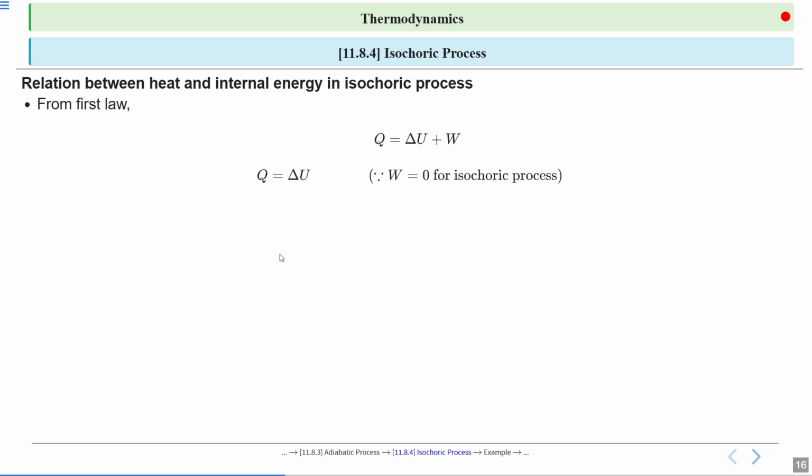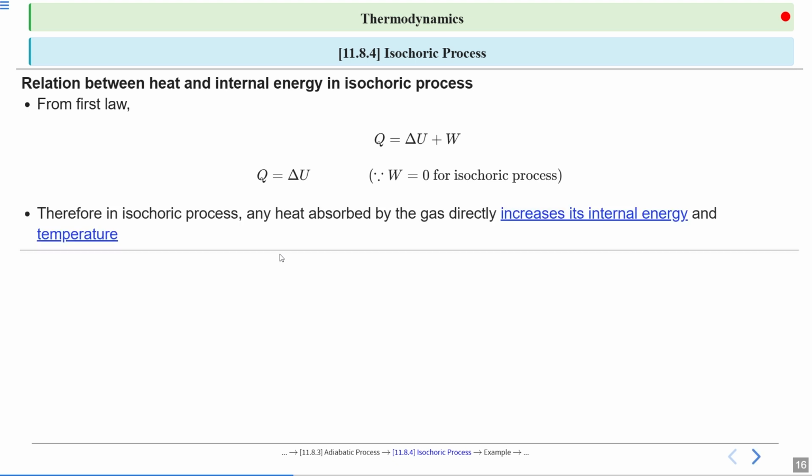The total heat supplied is equal to the internal energy change of the system. Therefore, in an isochoric process, any heat absorbed by the gas directly increases its internal energy and temperature. This is important.